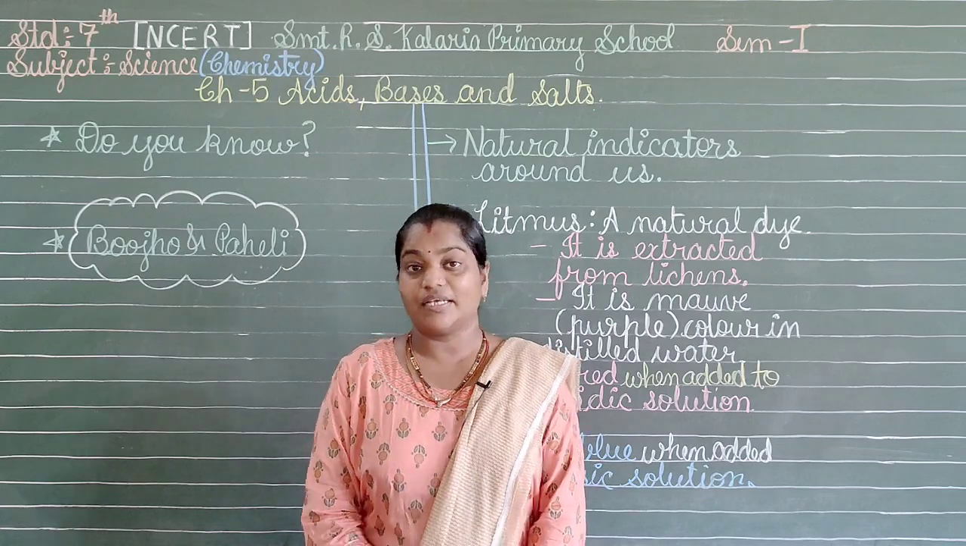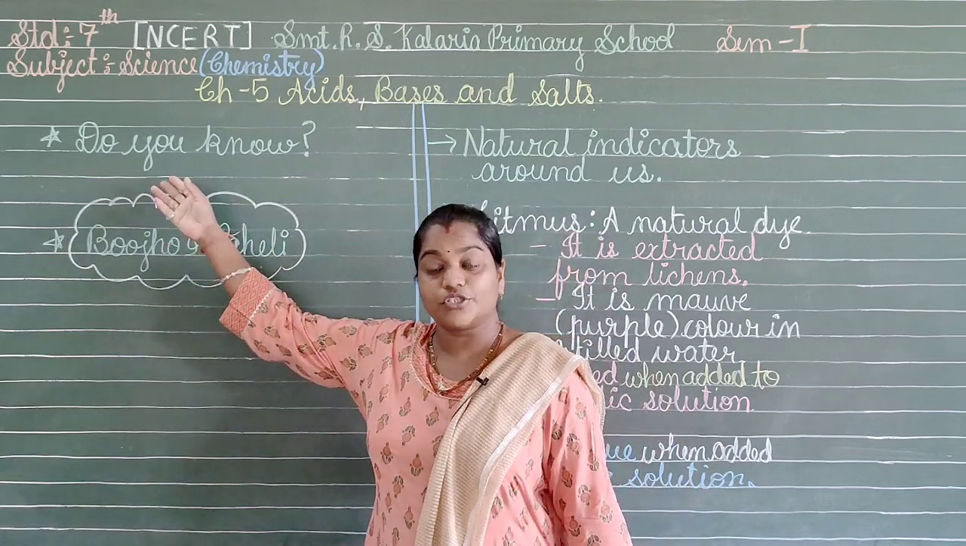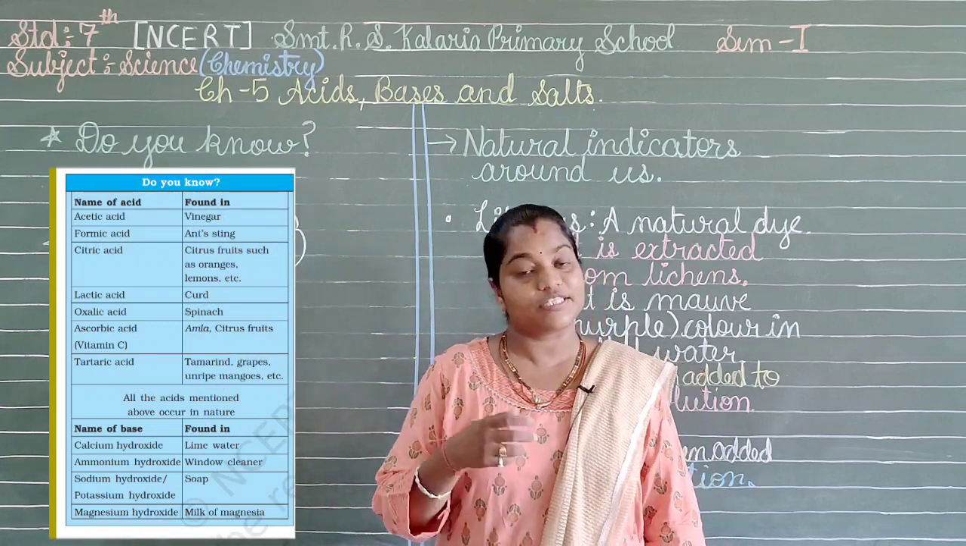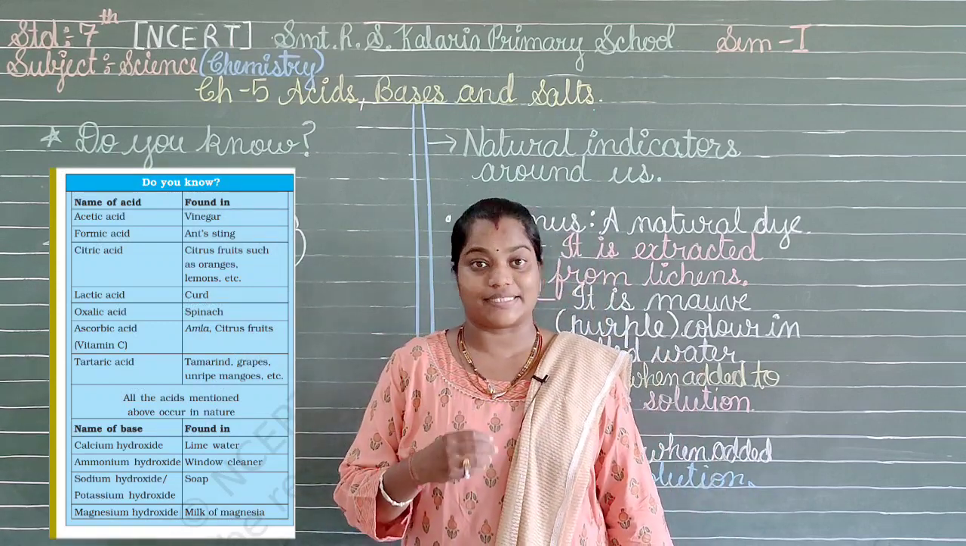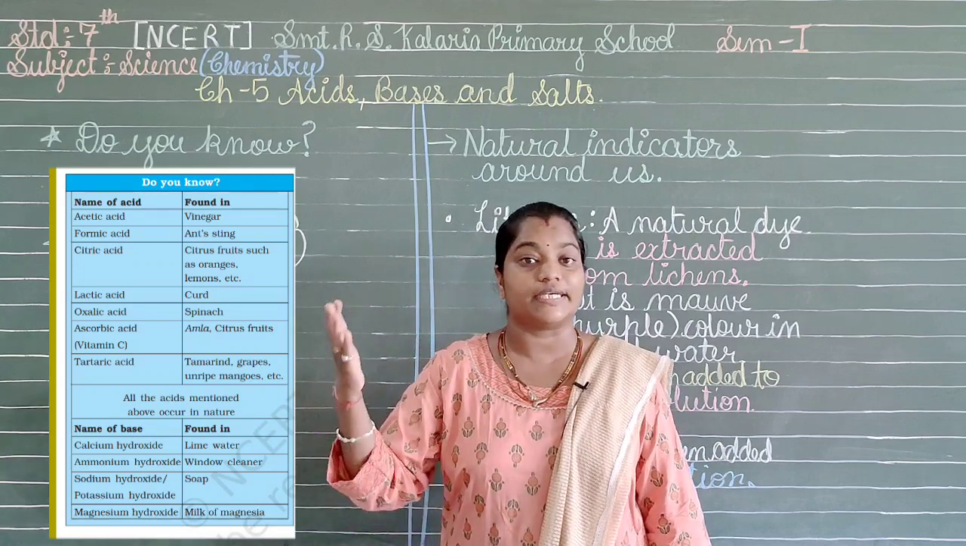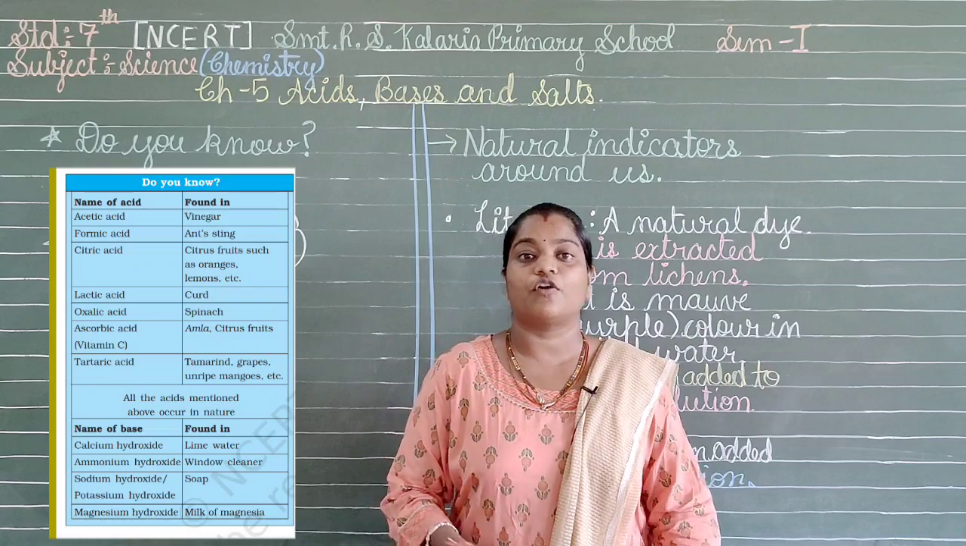So what does it mean? Here we have the names given. Do you know? Maybe you are not aware of these things. So let us find out which types of acids are found in nature and in which foods or eatables they are available to us. So let's go for that.